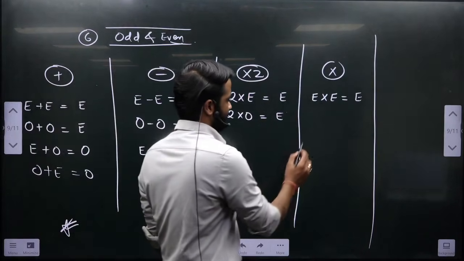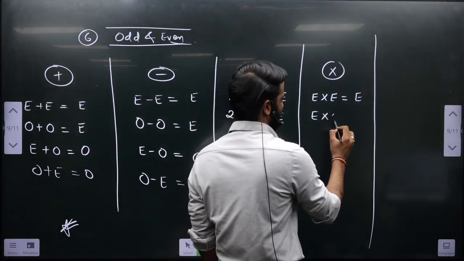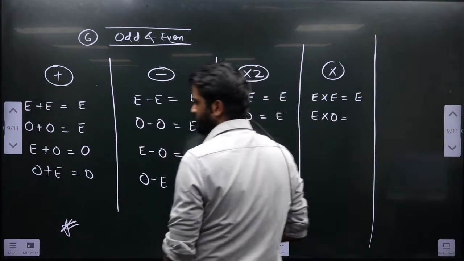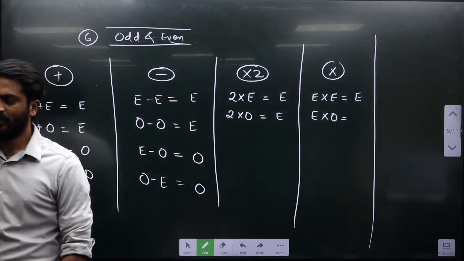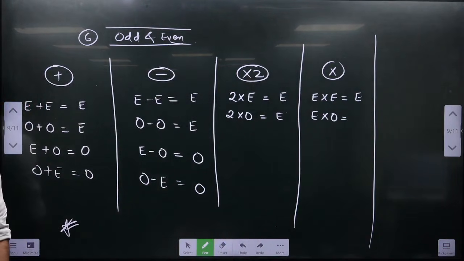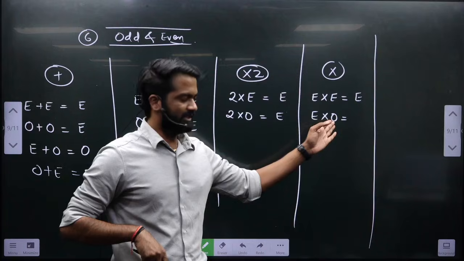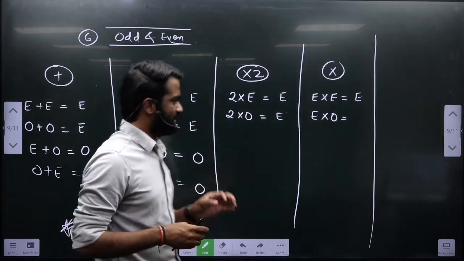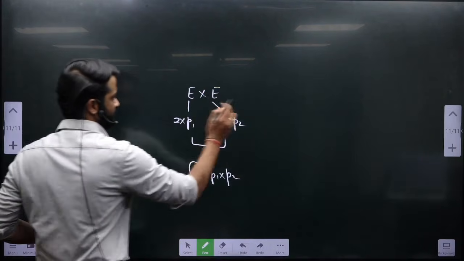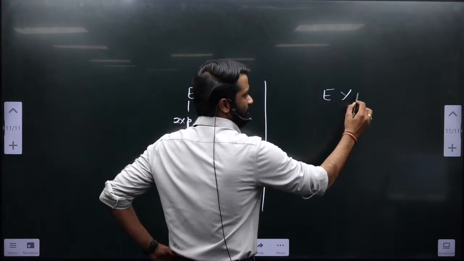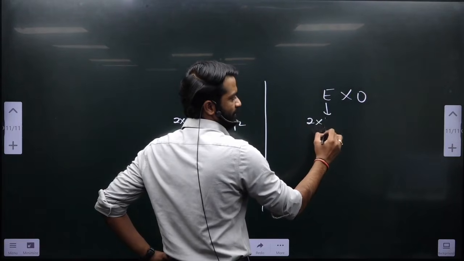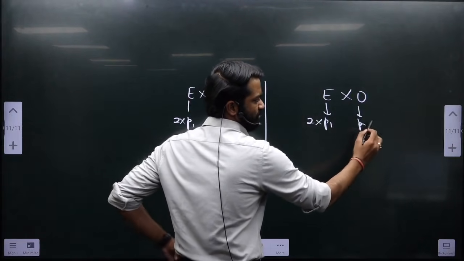Now next, even into odd, always even. Are you sure? Always even? Yes, because this even is giving a factor of 2. This will not have a factor of 2, but when you see the prime factorization format, even into odd, let's say this is 2 into p1, this is some p2 which does not have 2.